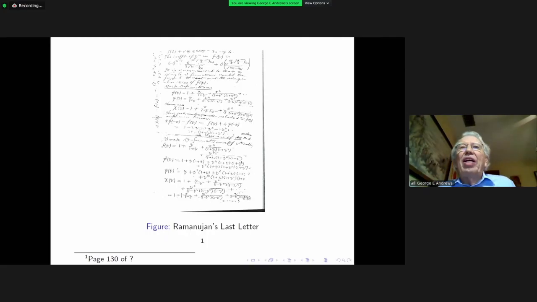Watson, using a much more intricate technique, was able to determine the behavior of these 3rd order functions near the unit circle. His paper in 1937, The Final Problem, an account of the Mock theta functions, explains this well, but it uses things that do not apply at all to the 5th order functions.